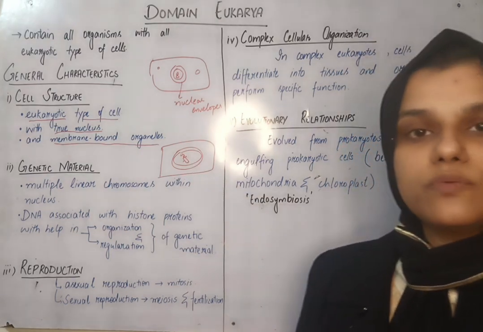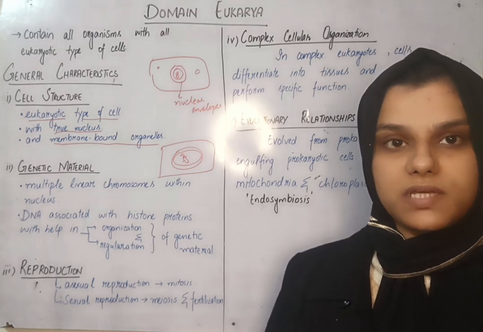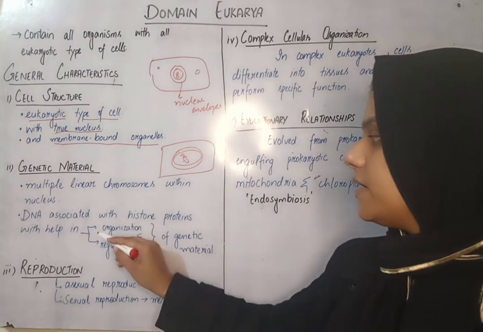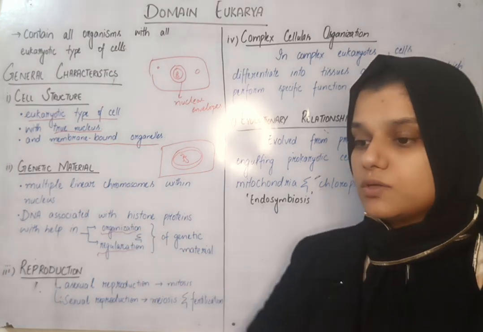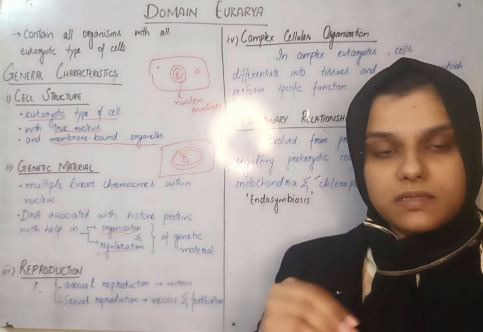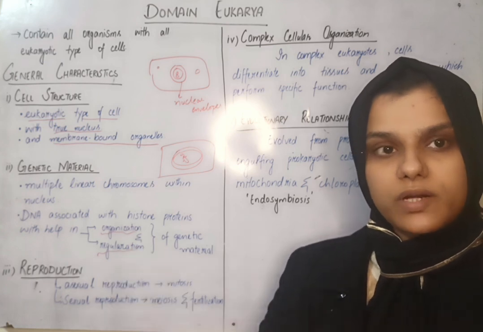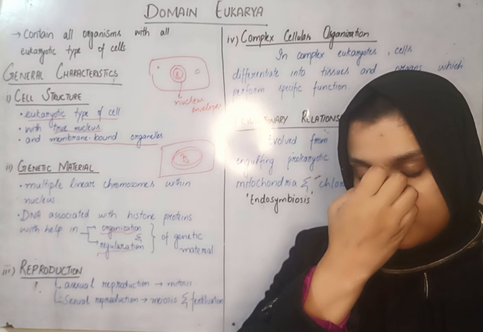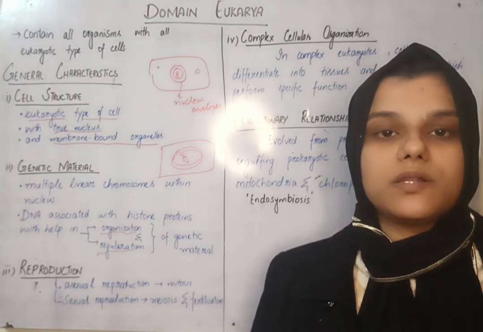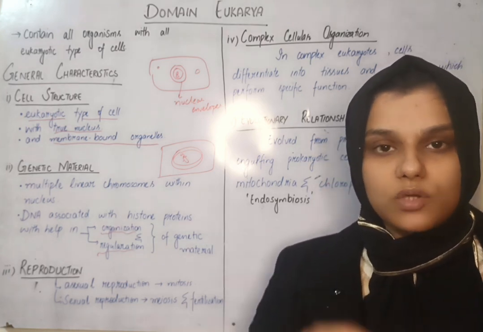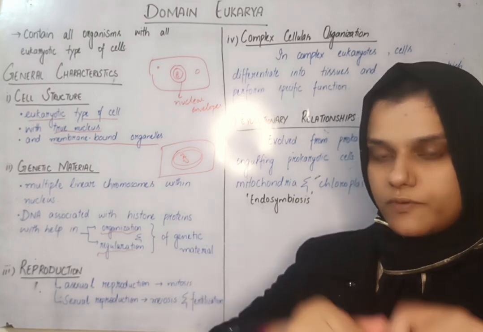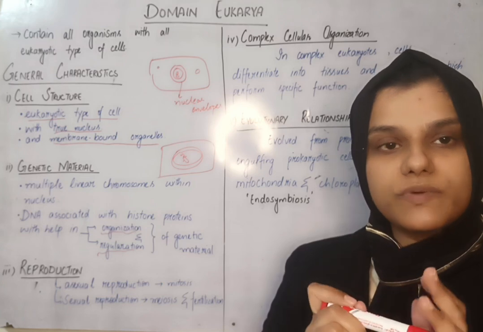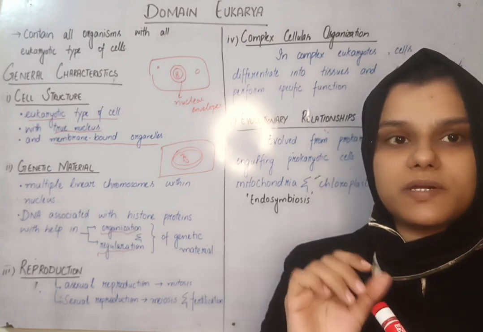Histone proteins have two functions in their association with DNA. Obviously, the genetic material is DNA, but the histone helps in the organization and regulation of genetic material. So DNA is a long thread. If it were placed in the nuclear envelope in thread form and not in compressed form, it would have been impossible for such a big, complex molecule to fit inside such a small space. So DNA is wrapped over histone proteins. This is the histone protein, DNA is wrapped over it. So it helps in the organization of DNA. Moreover, it helps in the expression of the genetic material as well.